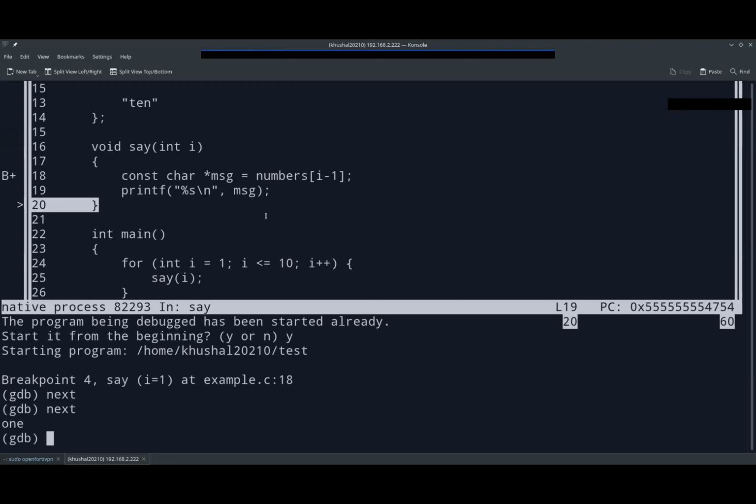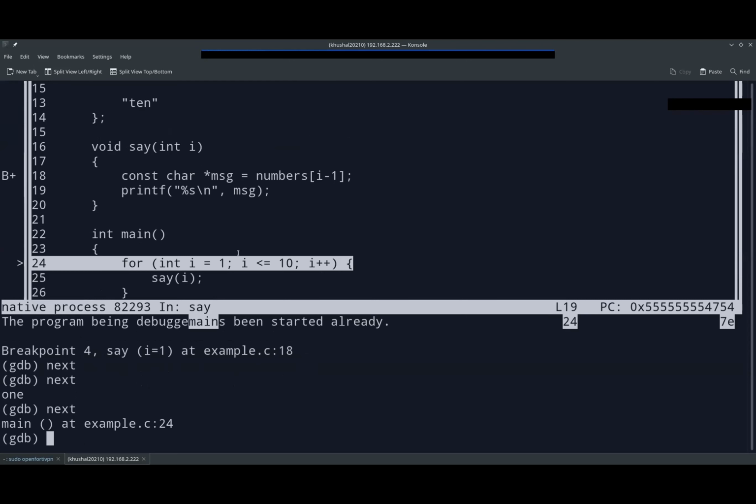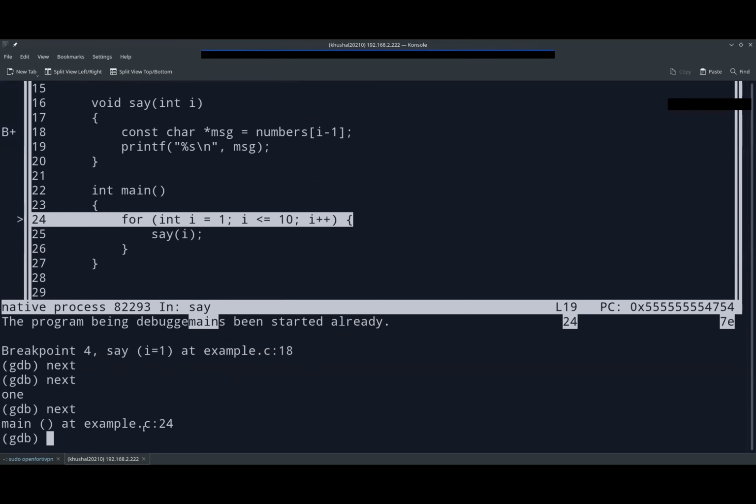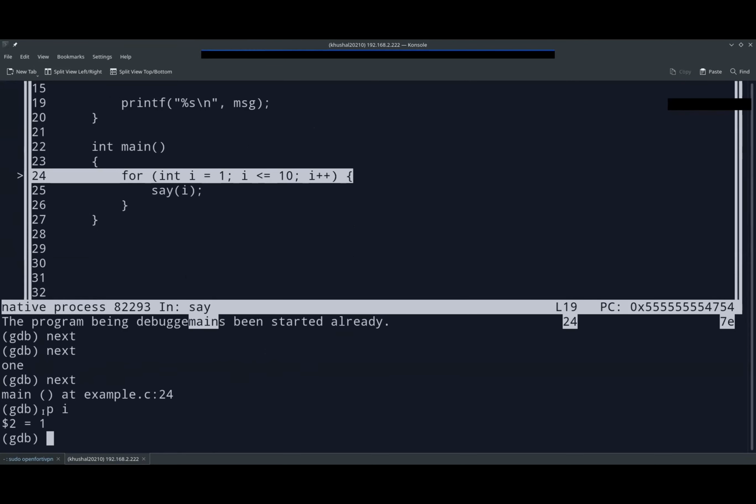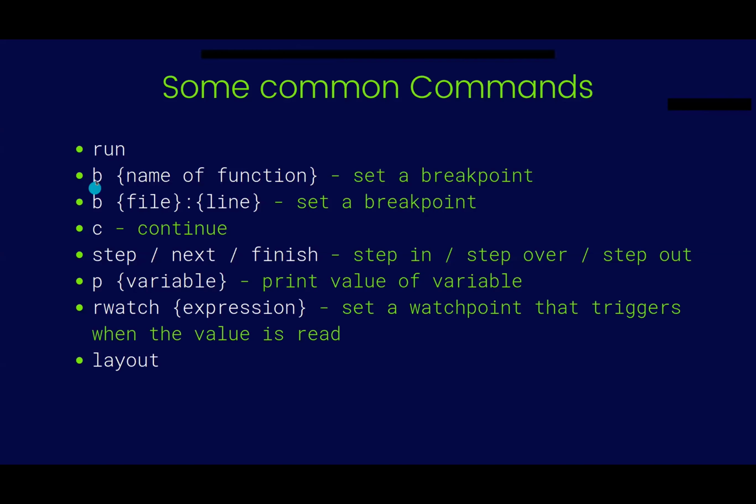Next, when we go, it will just go to the for loop again. And right now, I guess I will be the same. So, yeah, the shorthand for print is p and then the variable name, right? So you can write print bracket I, or just p space I. Same I have said for breakpoints, you can do break and then name a function also, and just do b. There's shorthand for step and next, which I don't remember correctly, but it should be s and n.